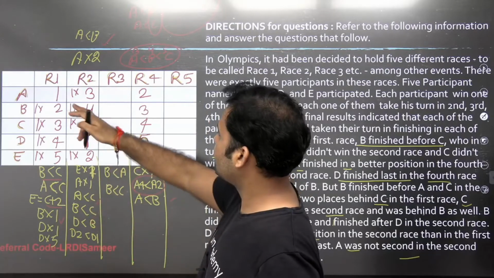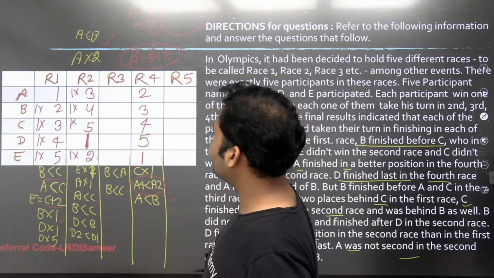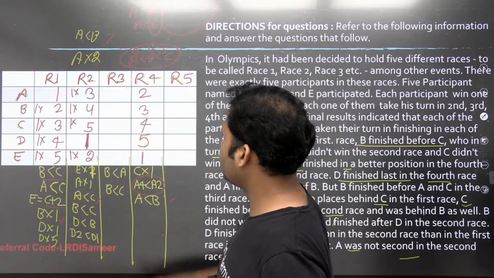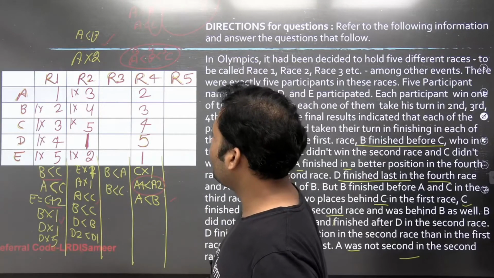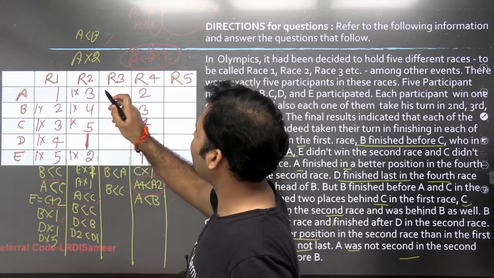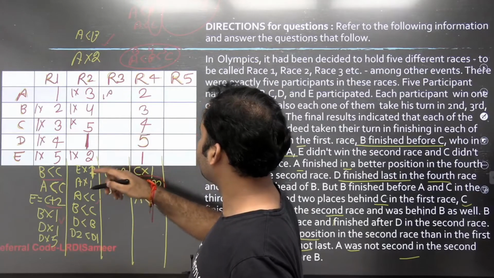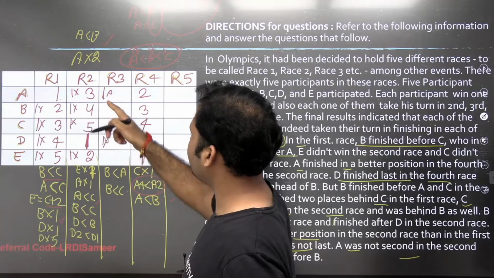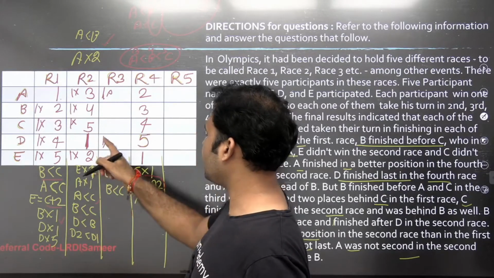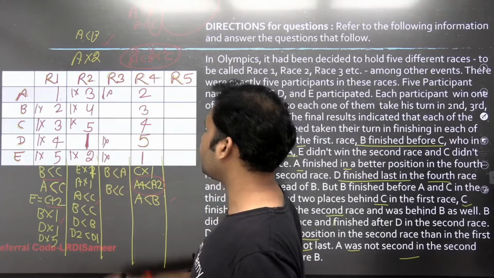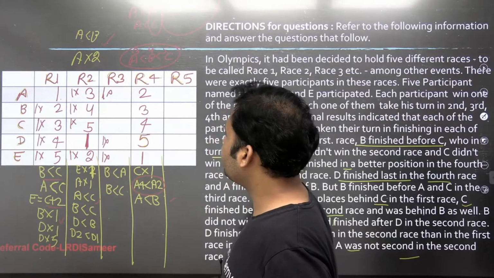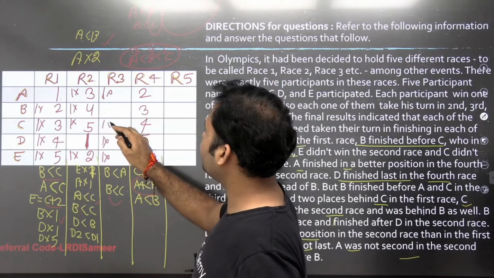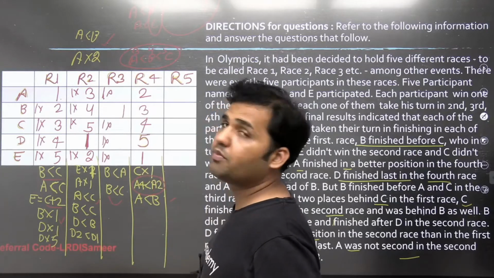Okay, now let's use this 1, 2, 3. If I want to assign the ranks in race 3, let's use this information now, guys. Who will be given rank 1? You see that 1 cannot come over here. We also know 1 cannot come over here, right? 1 has already been assigned, so 1 cannot come over here. The only option left is B and C, but B is finishing before C, so 1 cannot come in front of C. Rank 1 will be given to B over here.